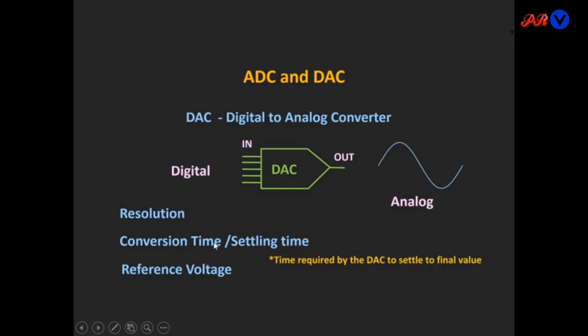The next parameter is conversion time or settling time. Conversion time or settling time is the time required by the DAC to settle to its final value. It tells us the maximum frequency that can be reconstructed at the output, and the last parameter is the reference voltage.